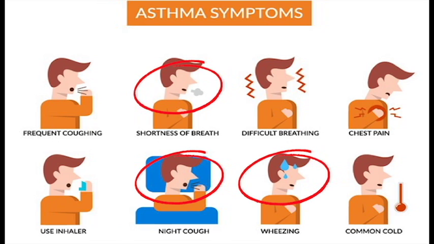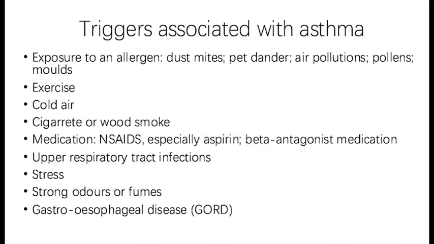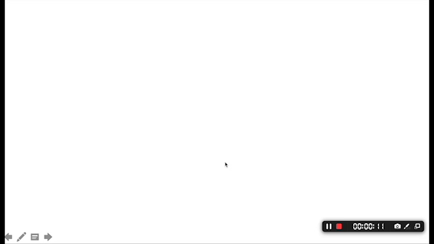Then let's dig deeper into asthma. What processes are involved in this homeostasis disturbance? In asthma, a complex cascade of events occurs, which begins with exposure to a trigger. When an individual is exposed to a trigger, it can lead to an inflammatory response.